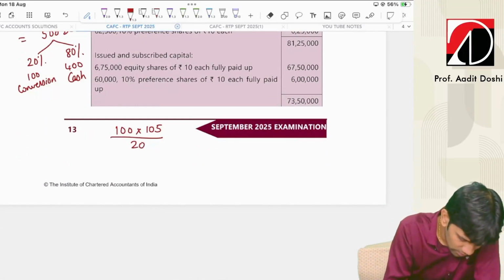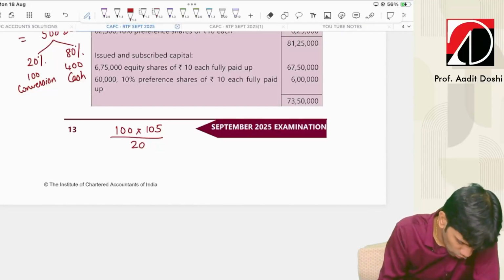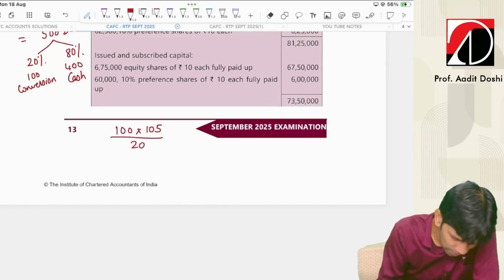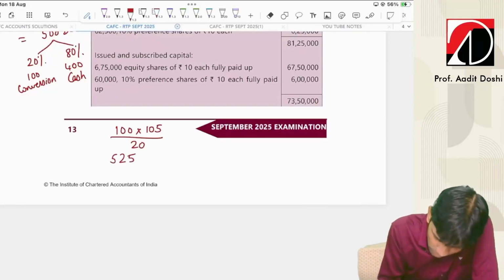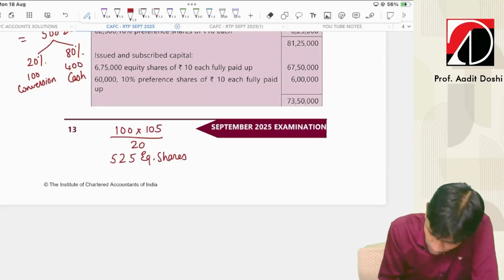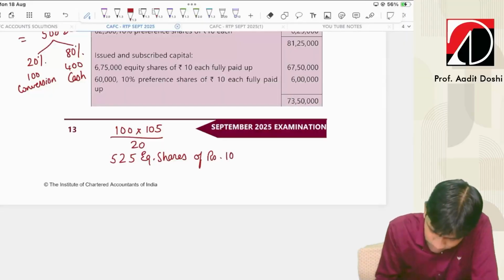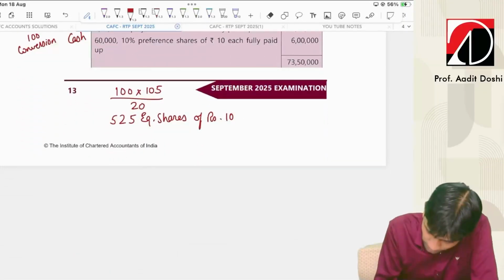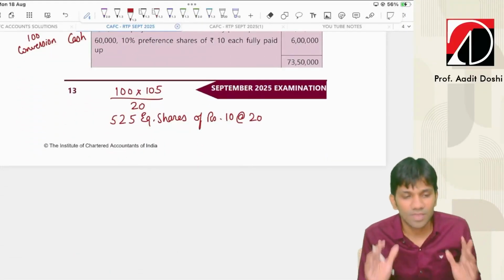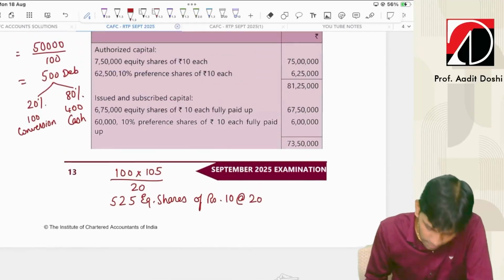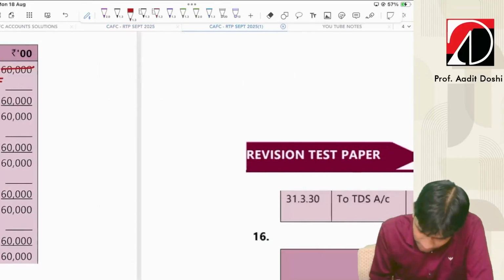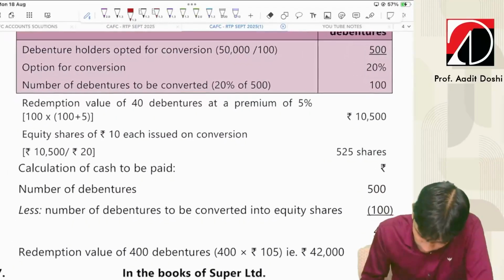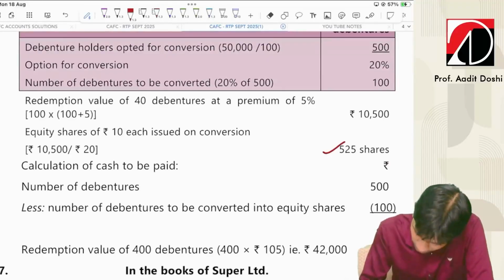Let's check. 100 into 105 divided by 20. 525 equity shares of rupees 10 at the rate of 20. These are the number of shares the company will issue. I hope it is clear. Now, 400 debentures. Let's see. First 525 shares. Yes. Correct.